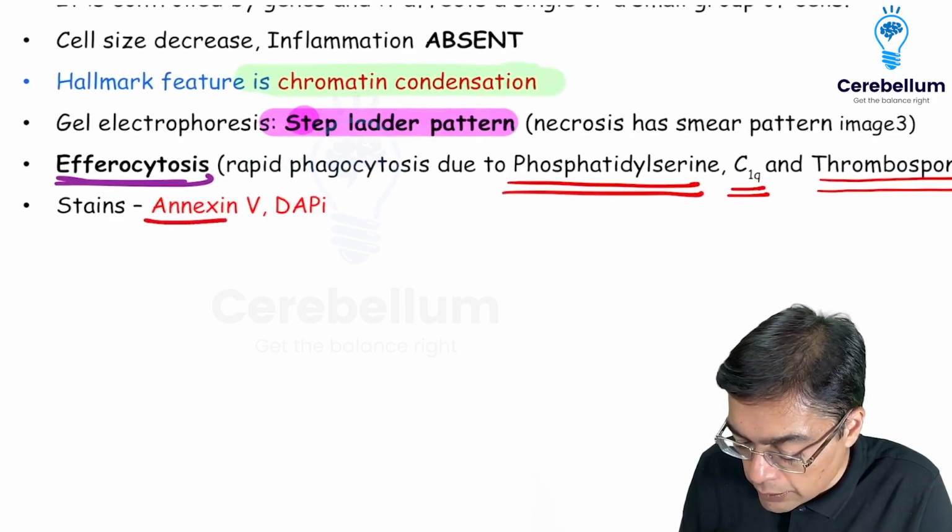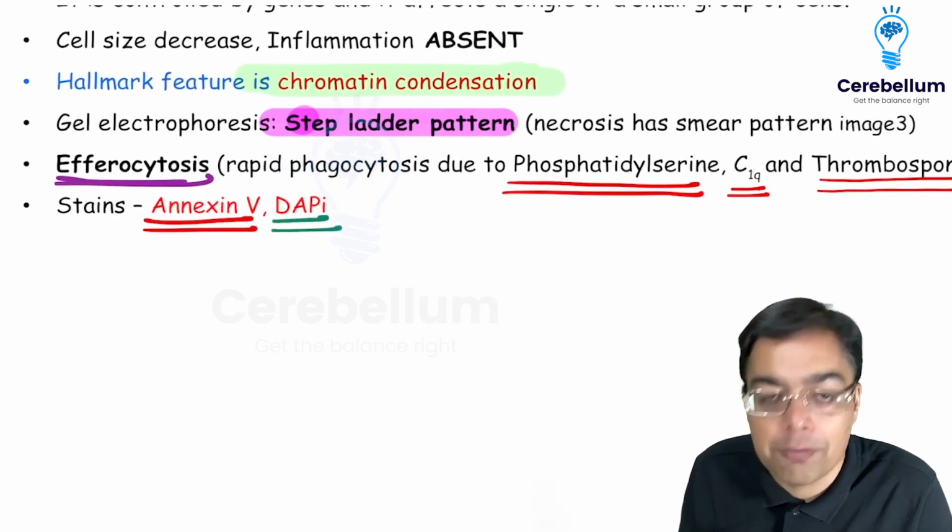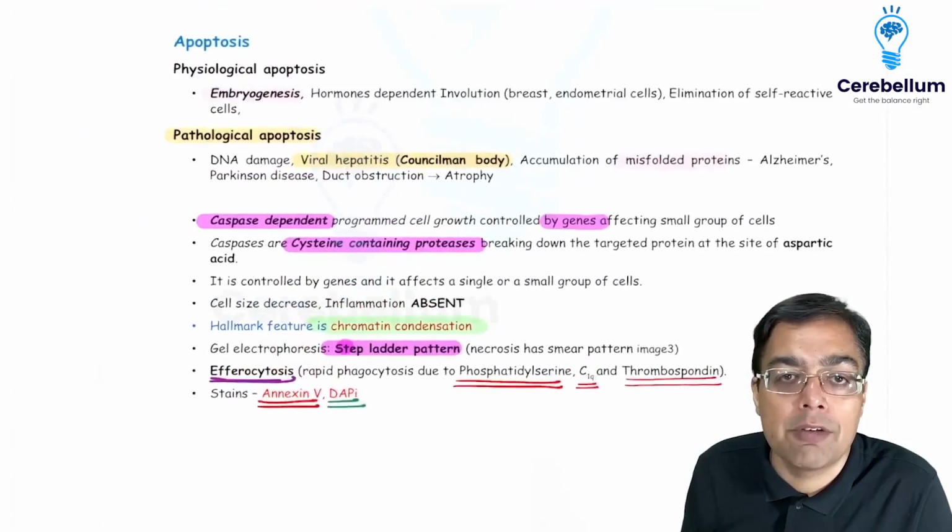What can be the stains or the markers for detection of apoptosis? We are going to be having a marker in the form of annexin B, and we are going to be having another important marker in the form of DAPI. So DAPI and annexin B are the markers that we are having for apoptosis.